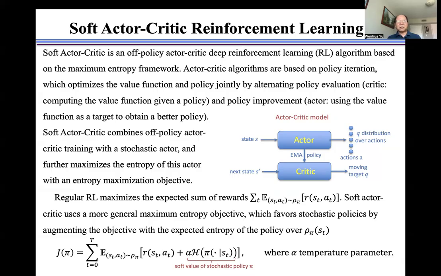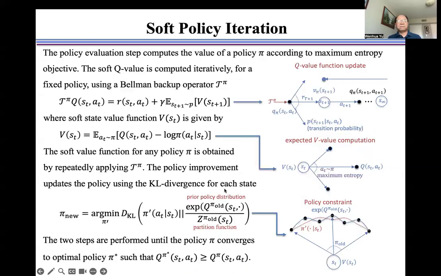Regular reinforcement learning maximizes the expected sum of rewards as shown here. Soft actor-critic uses a more general maximum entropy objective, which favors stochastic policies by augmenting the objective with the expected entropy of the policy over rho pi, as shown here. This term is a soft value of a stochastic policy pi, where alpha is a temperature parameter.